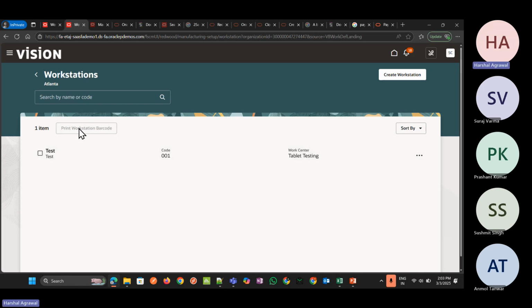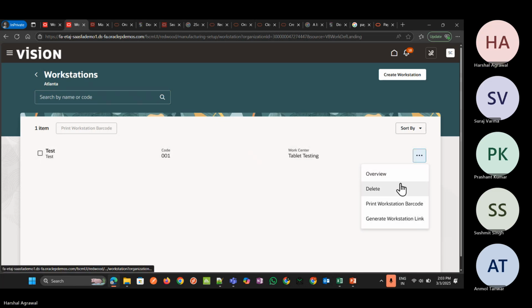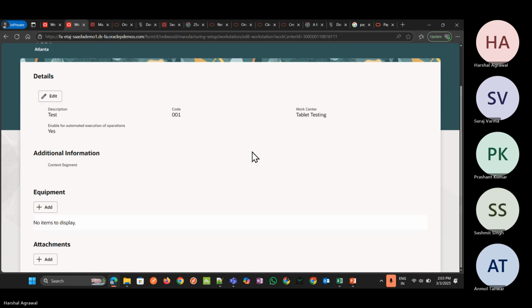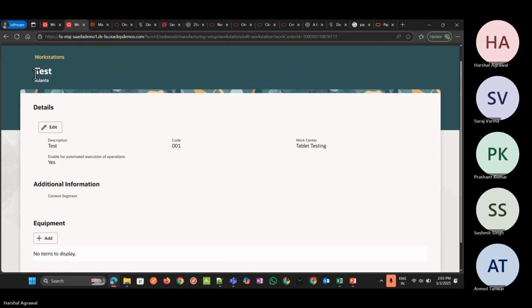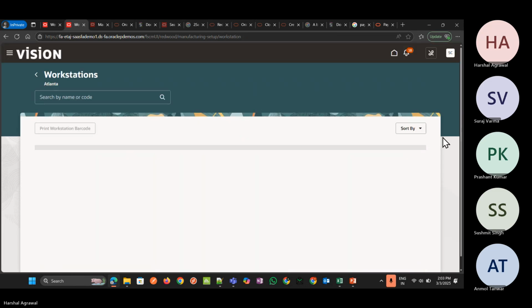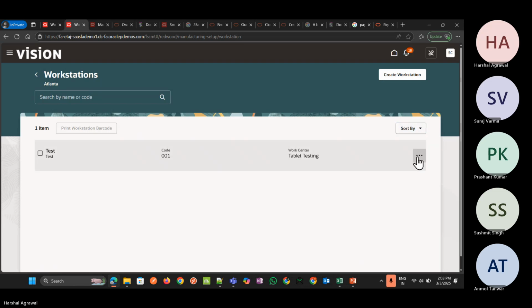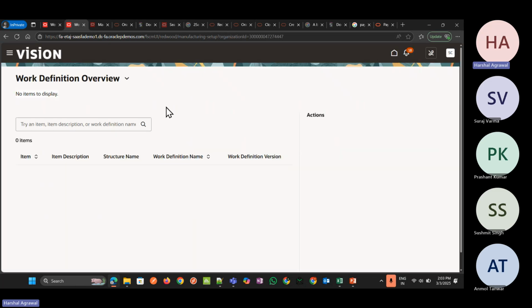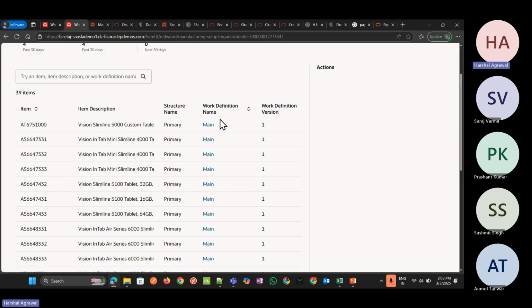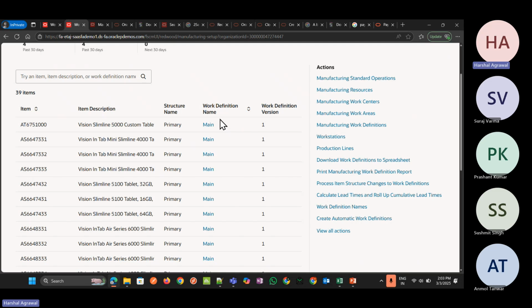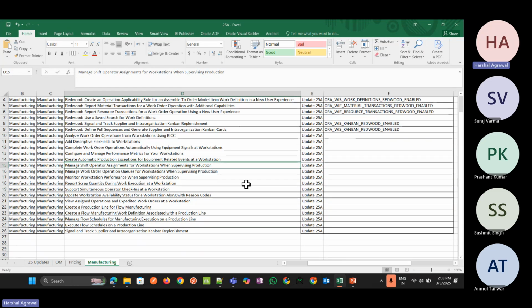Okay, I think we need to create a tablet assembly kind of thing. Okay, I think that is not available over here. But yes, we need to create a workstation based on some of the operators. I have not selected those operations, and once we select those operators, then we can do the operator assignment and assign that to a particular workstation.